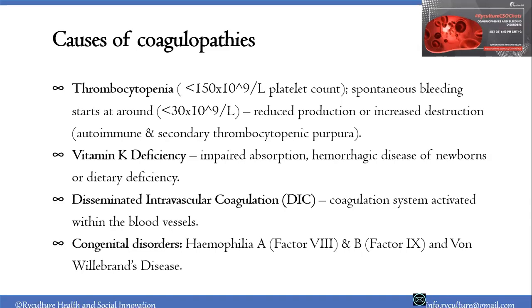So when we're looking at vitamin K deficiency, it can be a result of impaired absorption, meaning you're not able to absorb vitamins the right way. It's a fat-soluble vitamin, so you will be asked to take fatty foods to improve the absorption. Then hemorrhagic disease of newborns can also lead to vitamin K deficiency, because newborns have fewer bacterial colonies in the GIT.